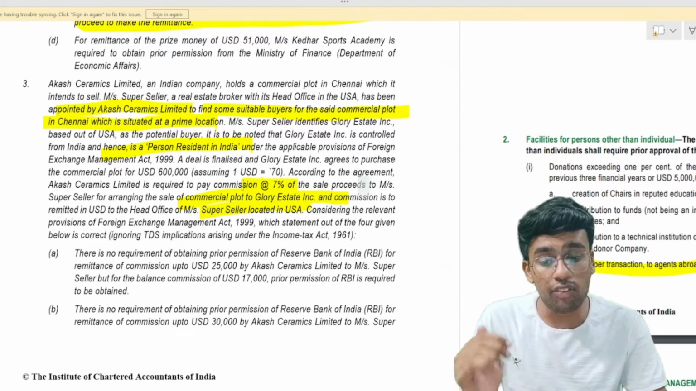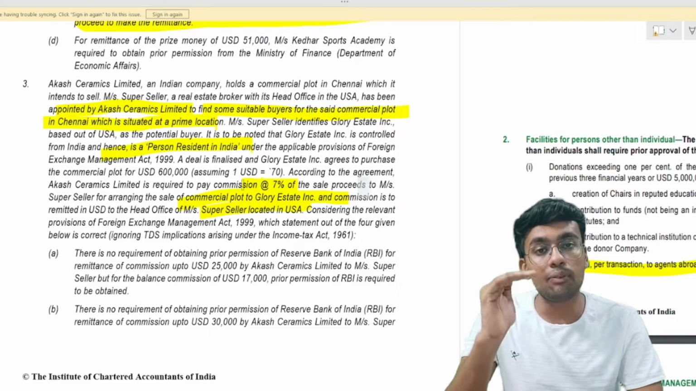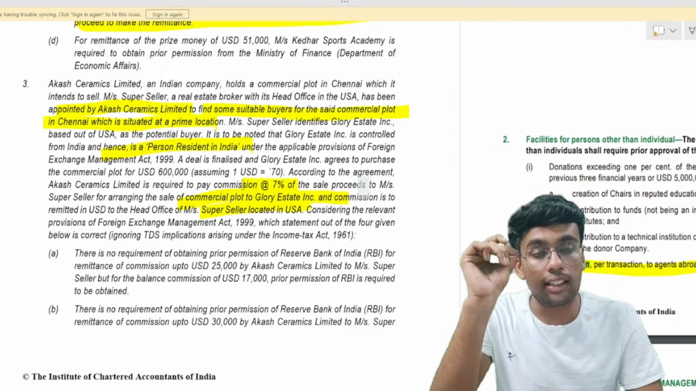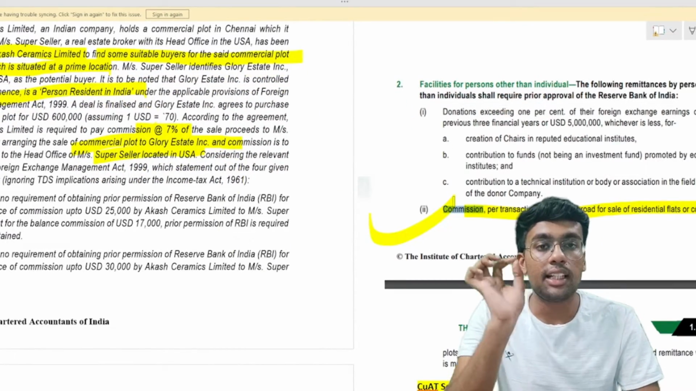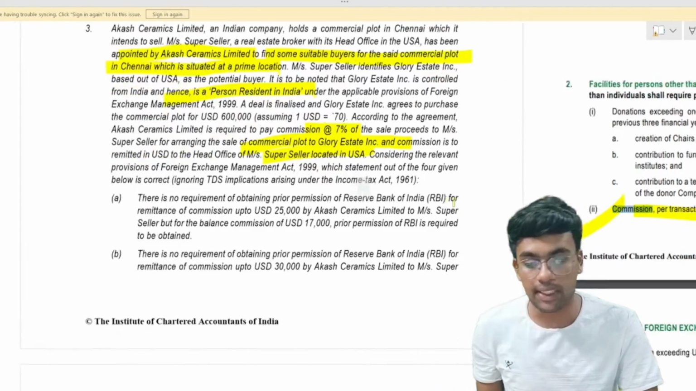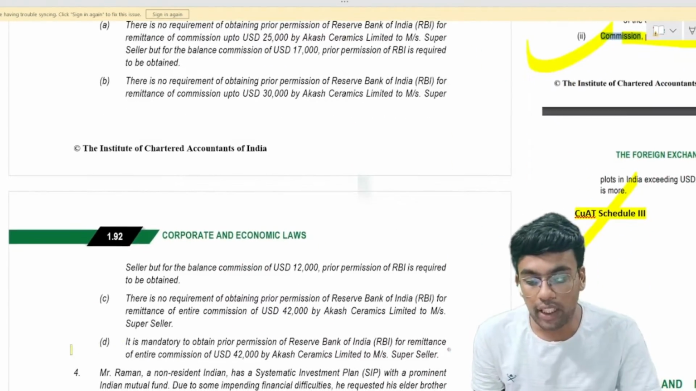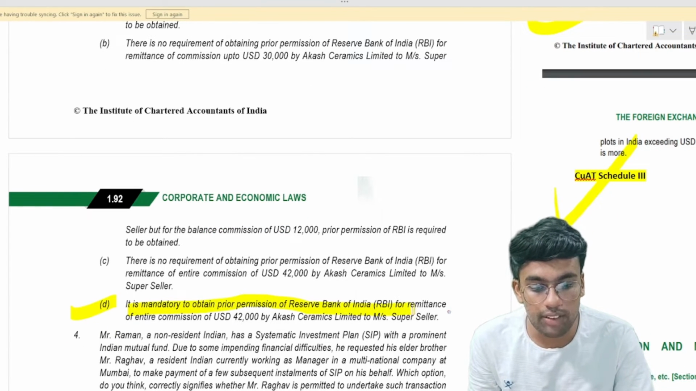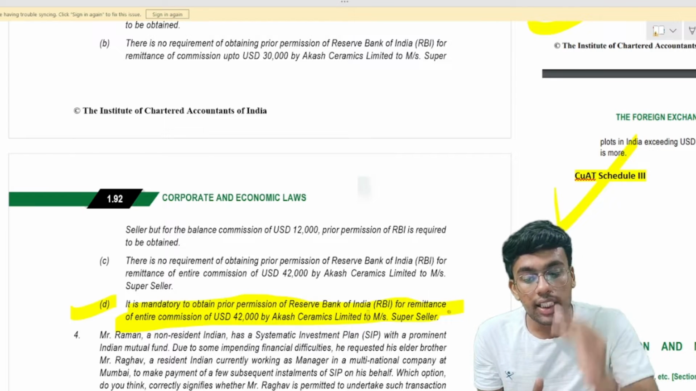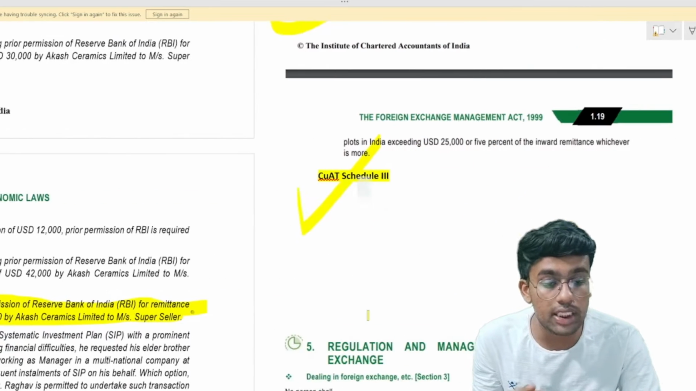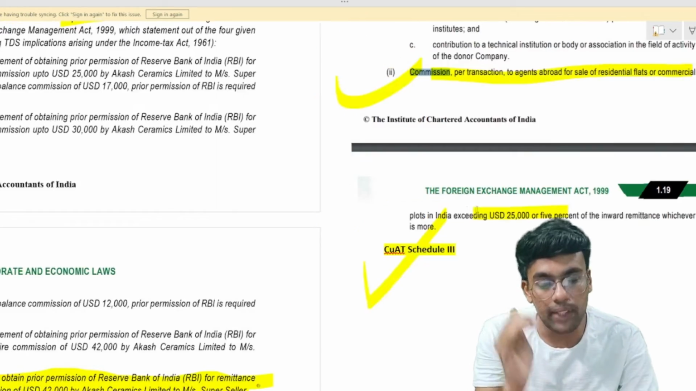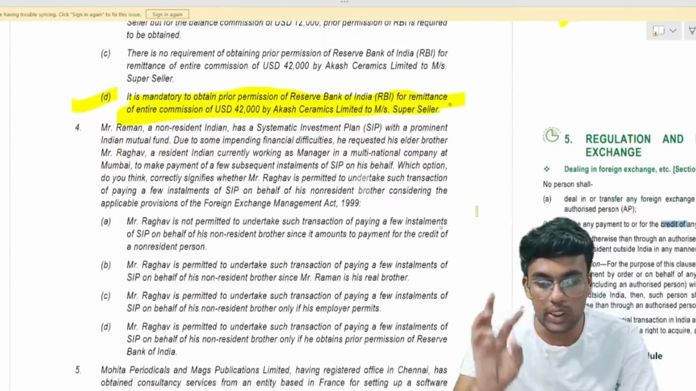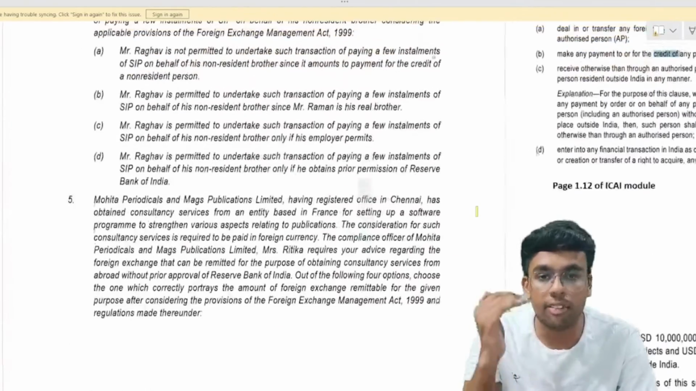Therefore, the amount of remittance which is to be made, the commission, is more than $25,000. Therefore, the prior approval of Reserve Bank of India is required as per the provisions of current account transactions schedule 3, which covers commission. So the answer to this question would be point number D, that it is mandatory to obtain prior permission of Reserve Bank of India for remittance of entire commission of $42,000 to Messrs. Super Seller, because this $42,000 is more than $25,000 which is provided under the current account transaction schedule 3. So therefore prior approval of RBI is required. So we are done with 3 MCQs, 3 more left out, I guess. Yes, 3 more left out, and then we will move on to the descriptive ones.